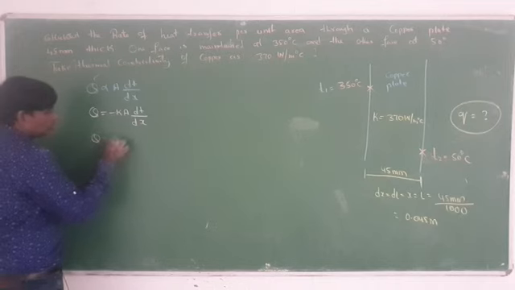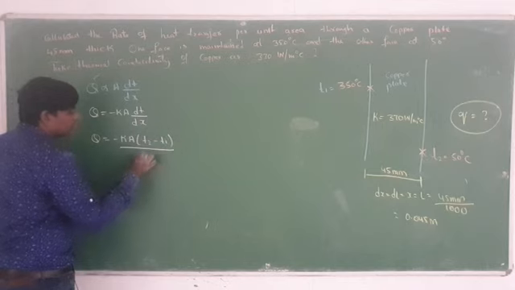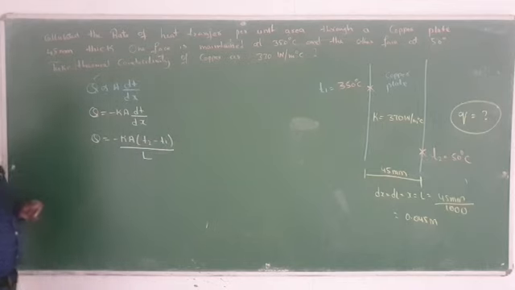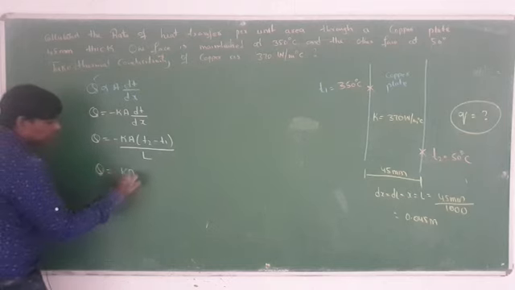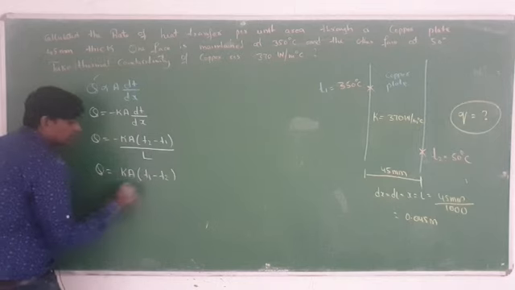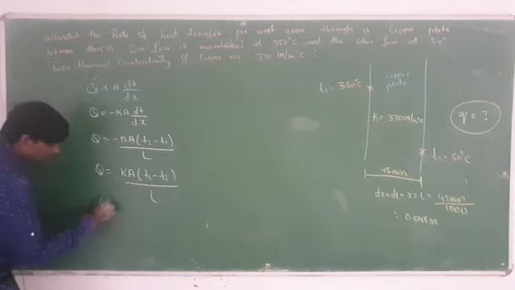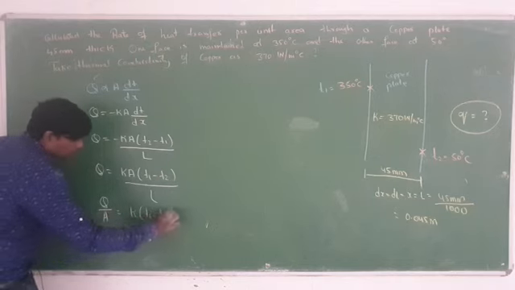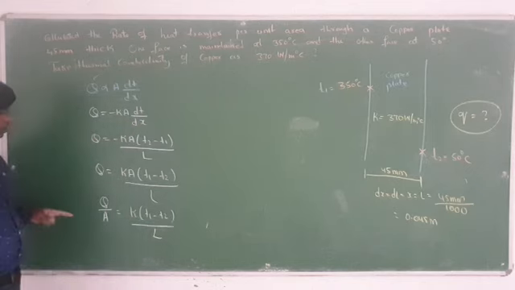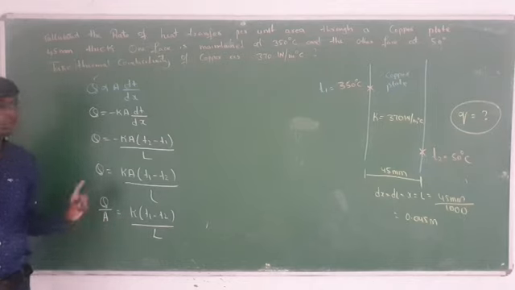Then Q is equal to minus K A, here you can write (T2 minus T1) by L, since dx can be written as L. Then Q is equal to K A (T1 minus T2) by L. What did you do here? You multiplied the minus inside, so T2 minus T1 becomes T1 minus T2. After that, Q by A is equal to K (T1 minus T2) by L. Here you shifted A to the denominator.